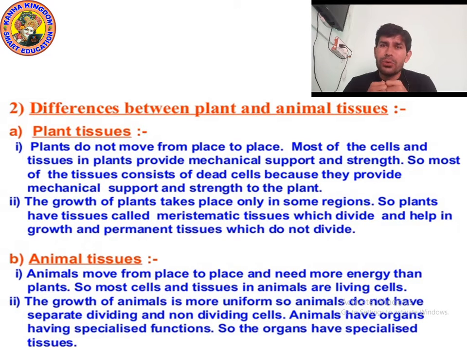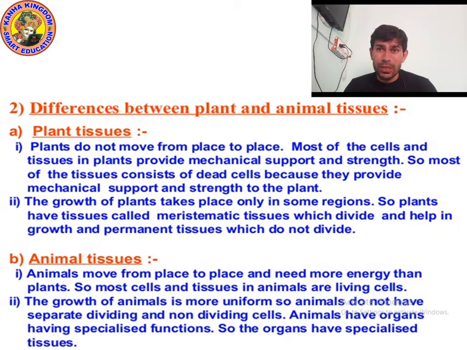And the growth of the animal is more uniform, so animals do not have separate dividing or non-dividing cells. Yes, because the growth of animals is uniform, that's why there is no separation of dividing cells and non-dividing cells. Okay, because in plants tissues divide and help growth, but in animals tissues do not divide.